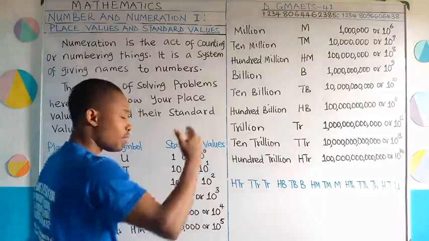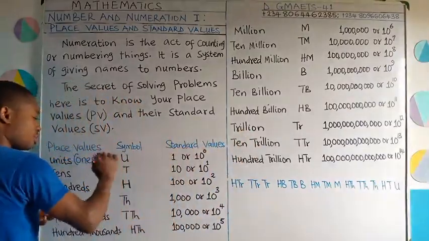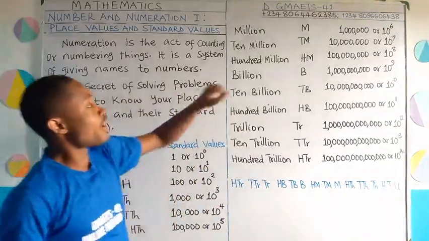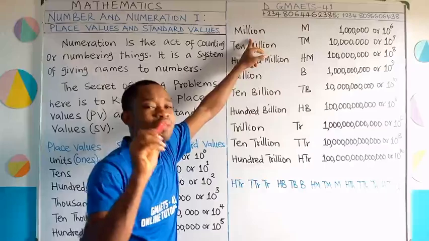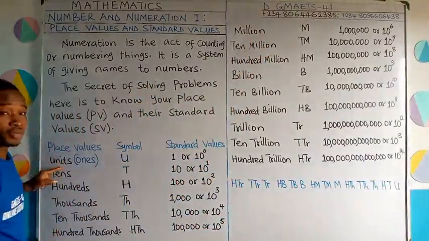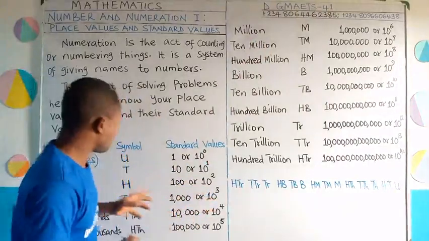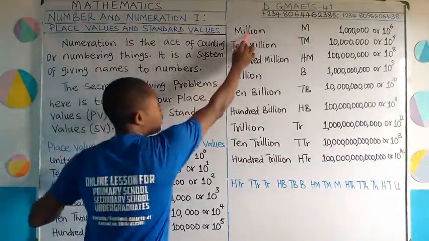And then the rule: count 3 digits from the right, put a comma, do the same again, another 3 digits, put a comma, in that order. Alright, this million is the same as unit of million. So it has repeated these units. Am I communicating? This million is unit of million.